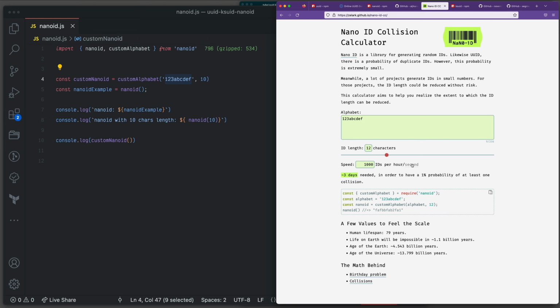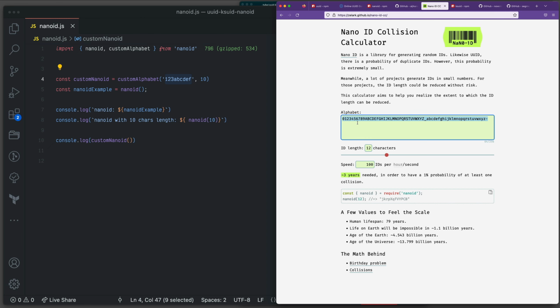Let's say we are creating, for example, 100 IDs per second with these 12 characters. That's the possibility. But to be honest, look at that. If we have all the possible characters, so underscore and dash, capital letters, small letters, and 0 to 9, and we are creating 100 IDs per second, the length is 12.